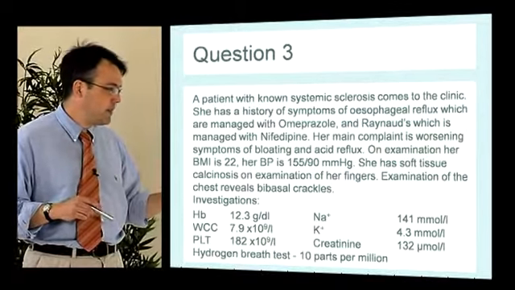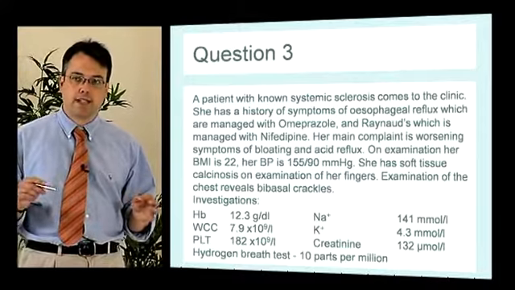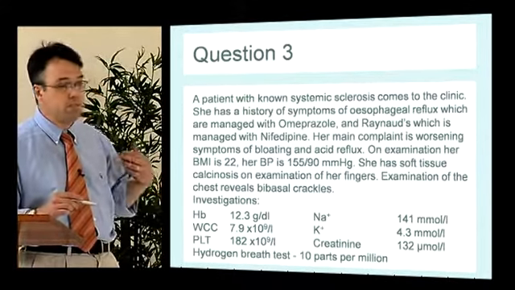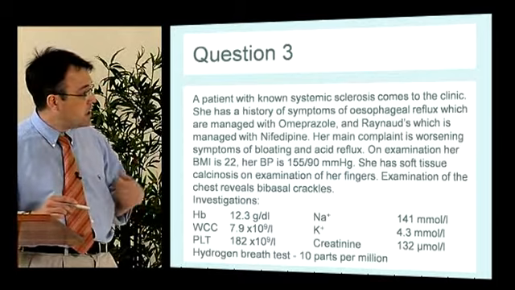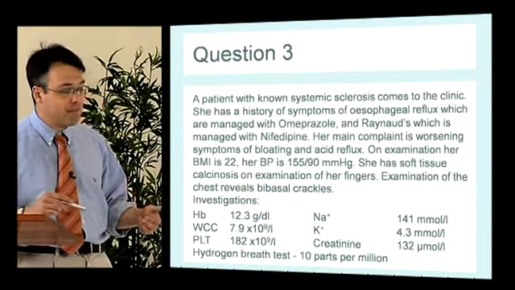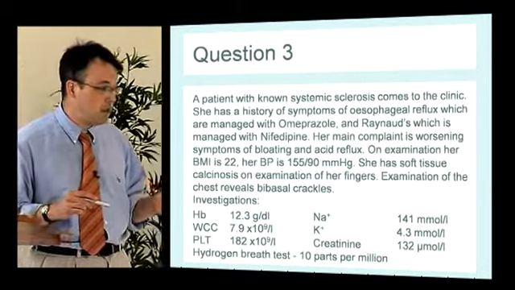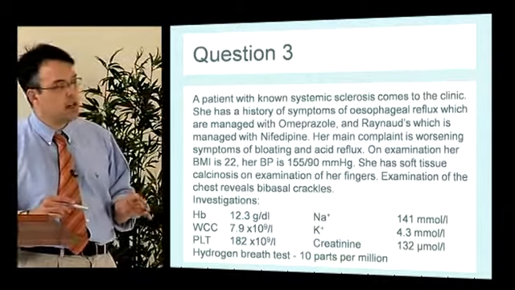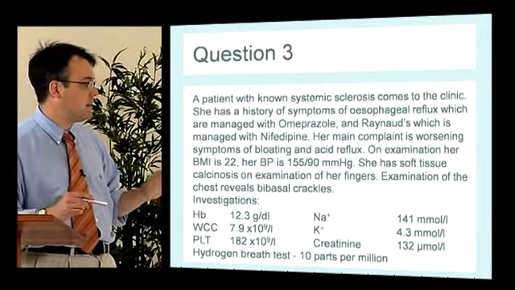Now, a hydrogen breath test is the test to diagnose bacterial overgrowth. And simply, patients drink glucose and then breathe out. And you're measuring hydrogen that's formed by the metabolism of the glucose by the bacteria in the breath. And an early peak in the graph suggests bacterial overgrowth. Normally, a cutoff of 20 parts per million is used as a positive.